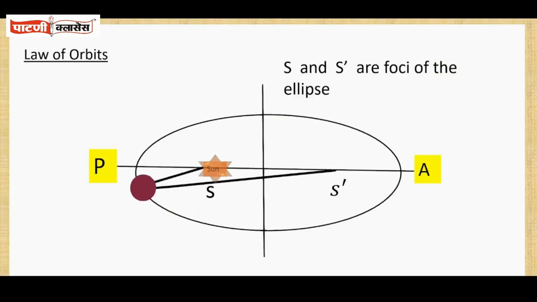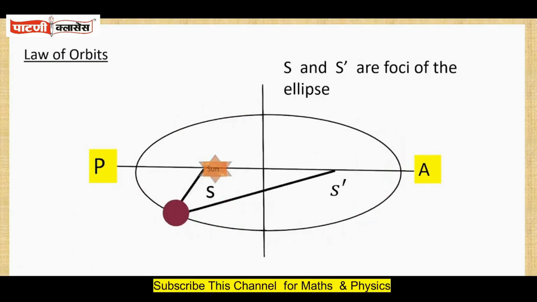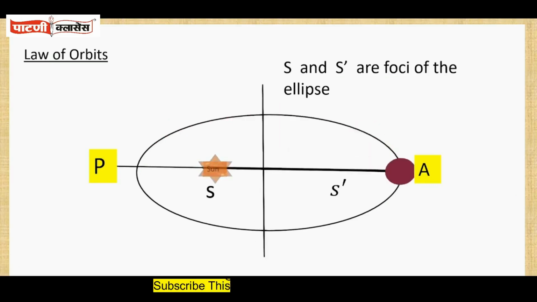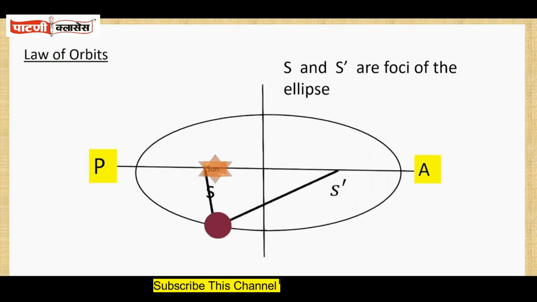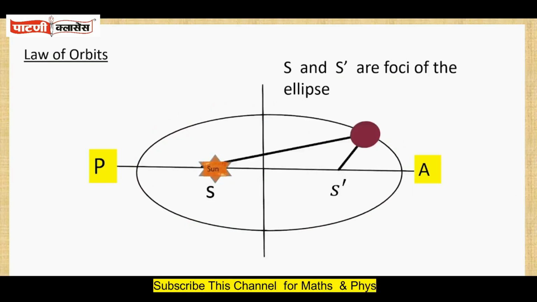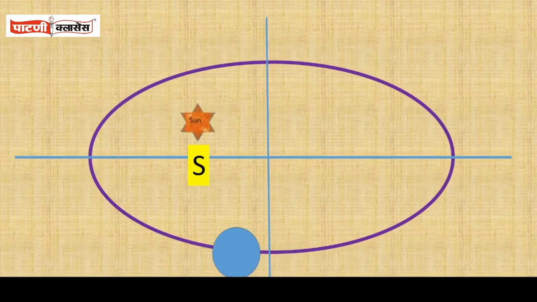While a planet is orbiting around the sun, we observe there are two positions. One position where the planet is closest to the sun, and another position where the planet is farthest from the sun. Suppose a planet is revolving around the sun. Then there are two points we need to discuss.